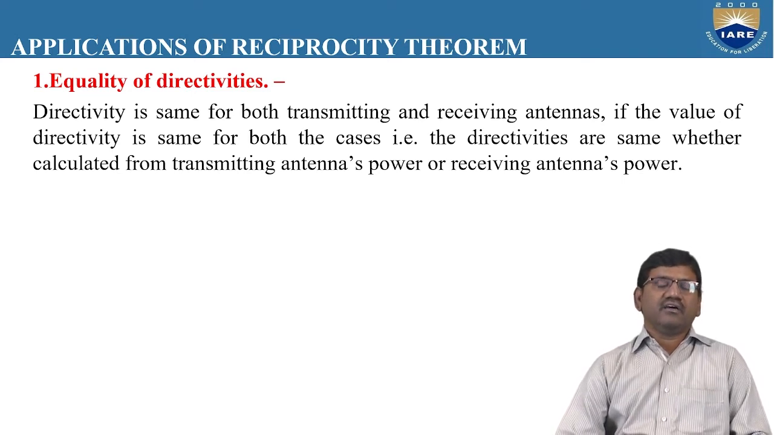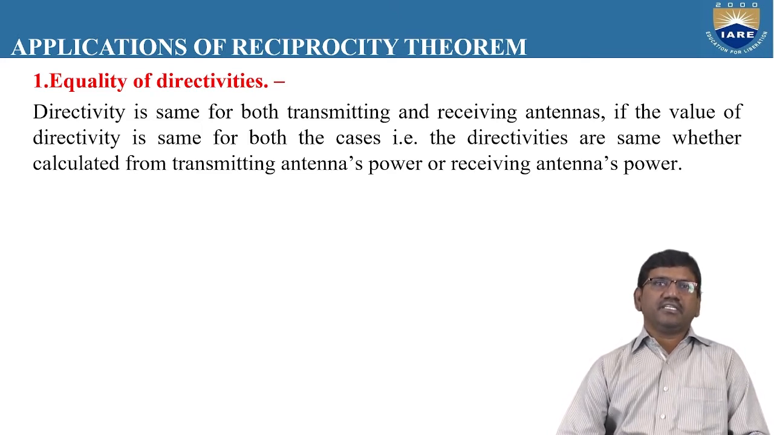So whether we calculate the directivity from the transmitting antenna or whether we calculate the directivity from the receiving antenna, the directivity will be same. Directivity is nothing but the maximum radiation intensity in one particular direction. We call it as a directivity.